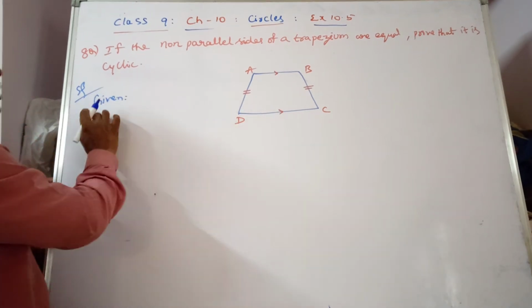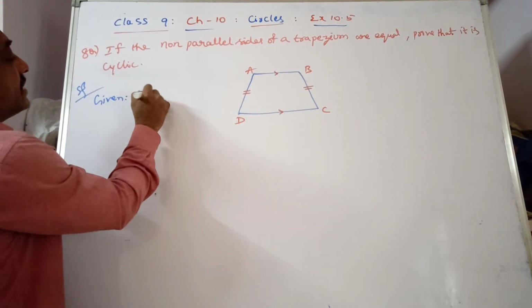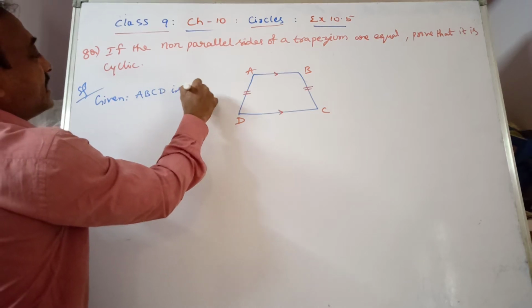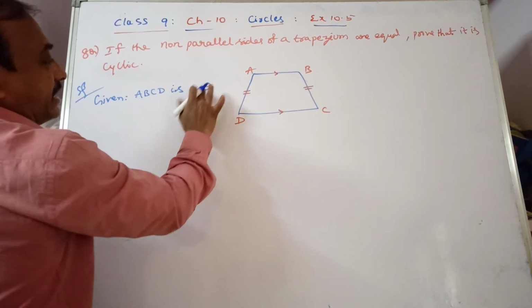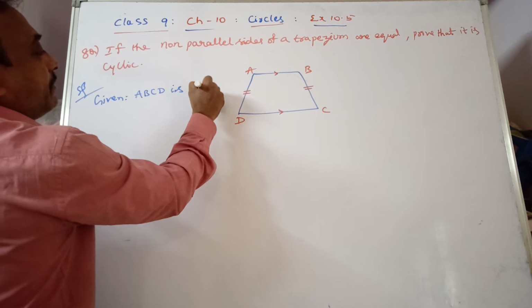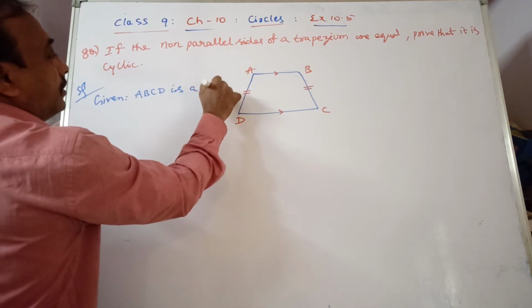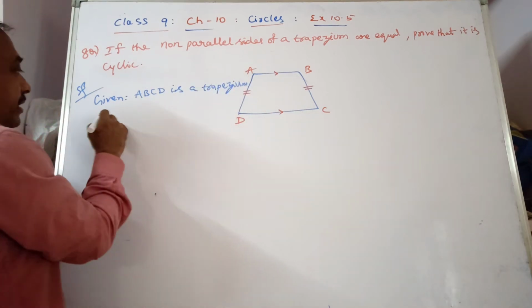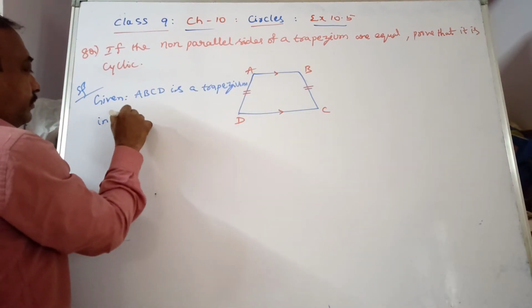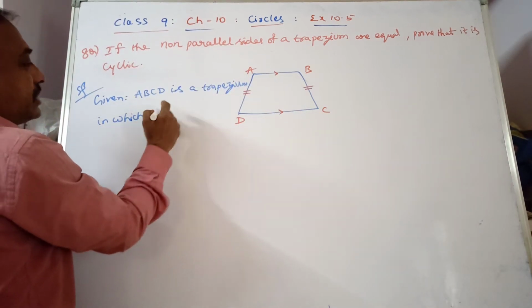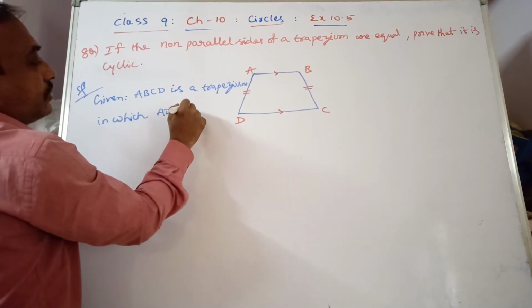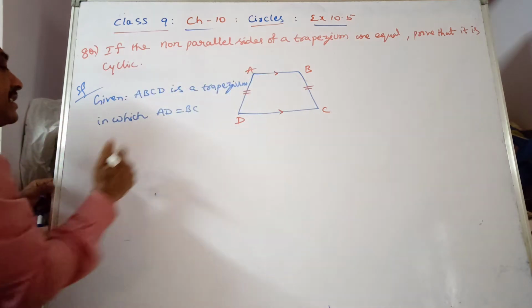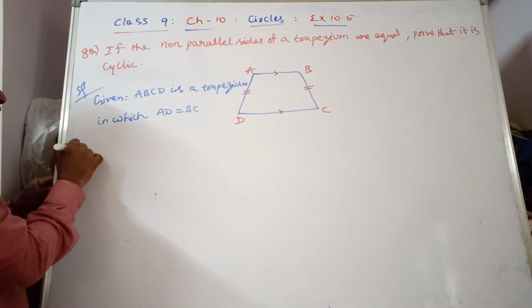Very good. So given that ABCD is a quadrilateral, ABCD is a trapezium in which AD is equal to BC. Non-parallel sides are equal.